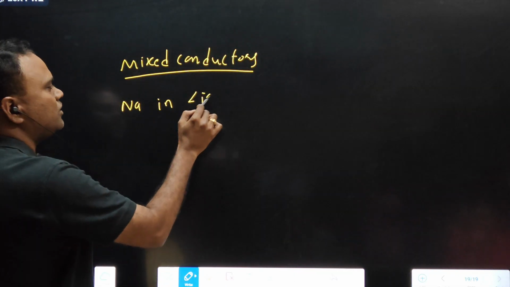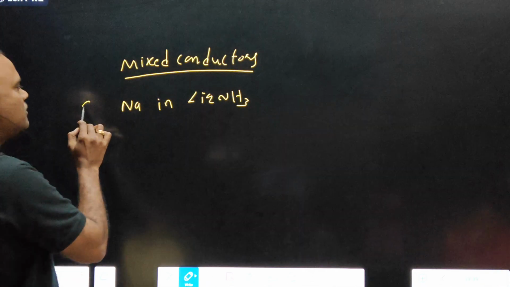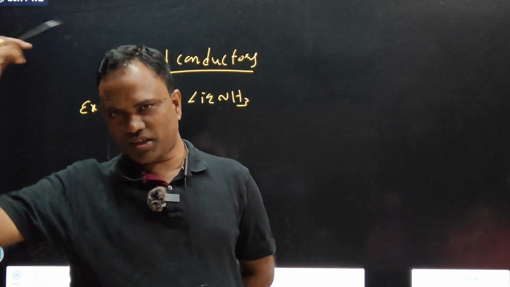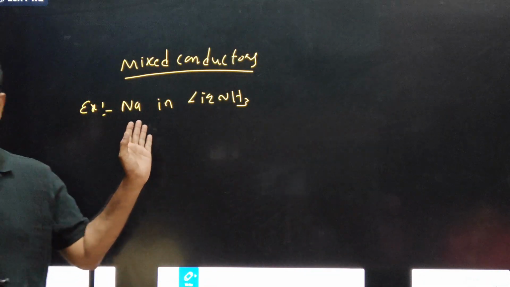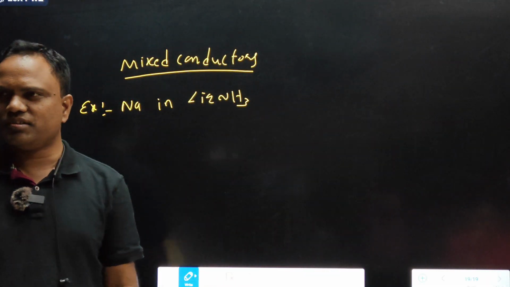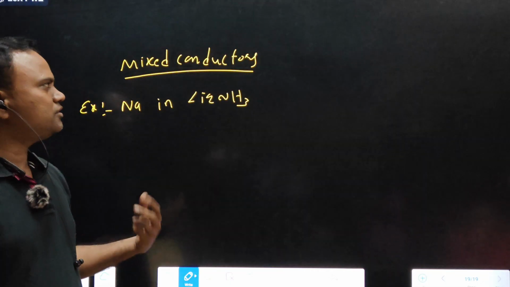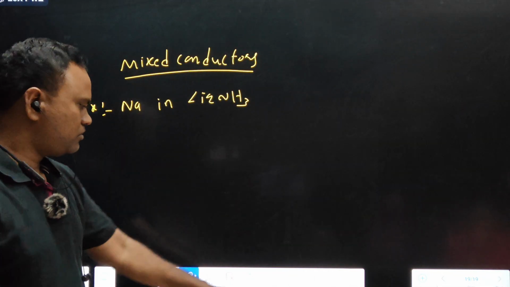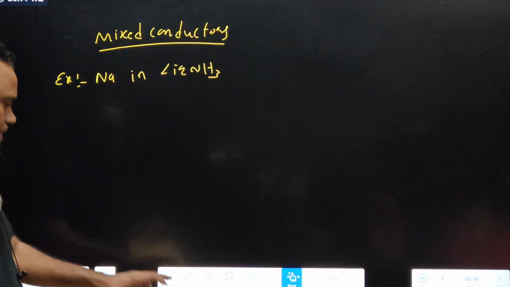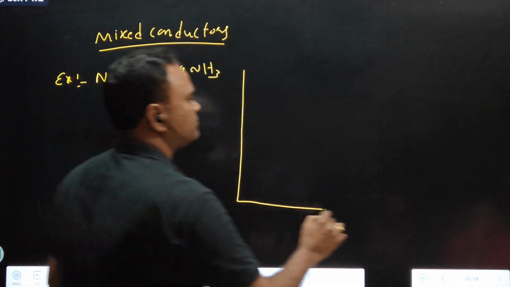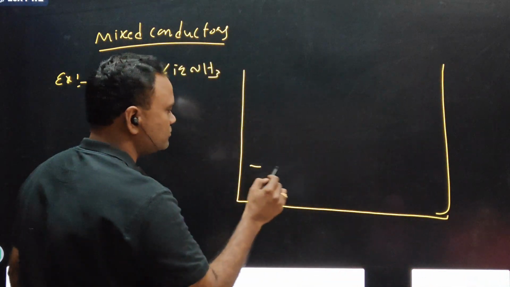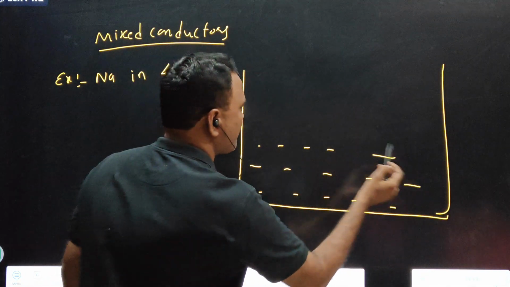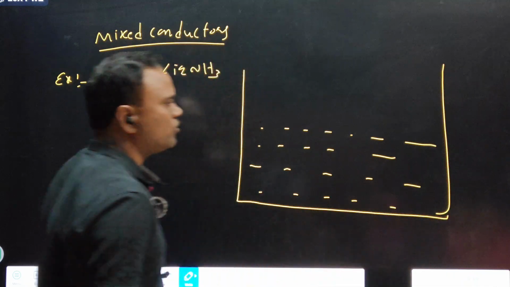Sodium in liquid ammonia. The solution of sodium in liquid ammonia is considered as a mixed conductor. How does it act as a mixed conductor? Consider liquid ammonia in a beaker.